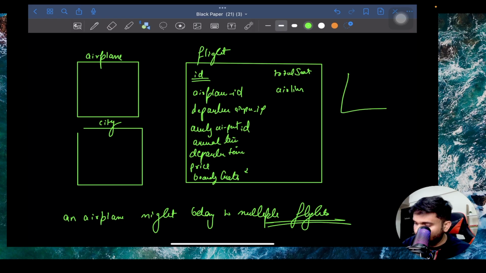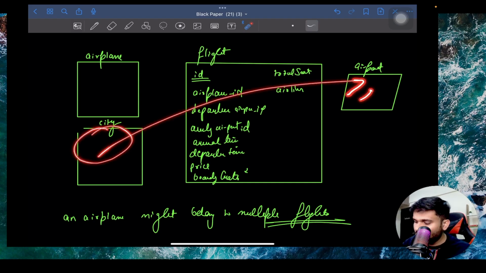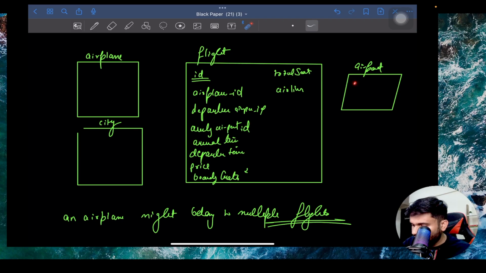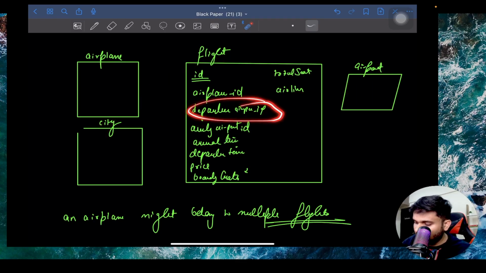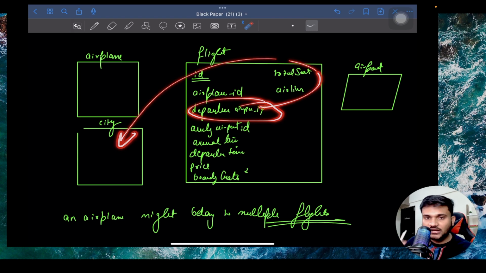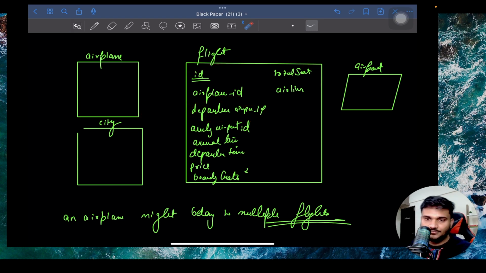And let's have an airport table as well. So a city can have many airports, while one airport will belong to just one city. And here we are going to store the airport ID, because if airport ID belongs to a city, then just by using the airport ID, we will be able to get the city also, that this flight is going from which city to which city, right?